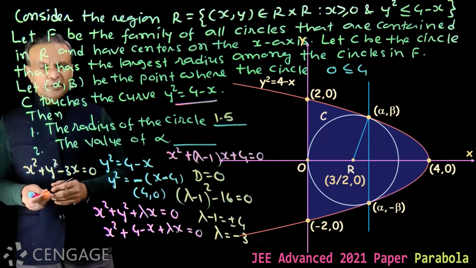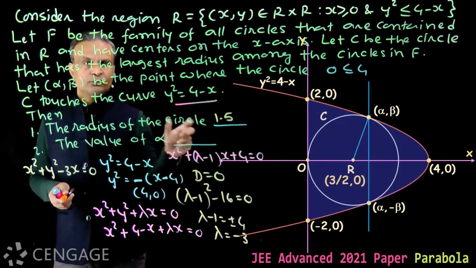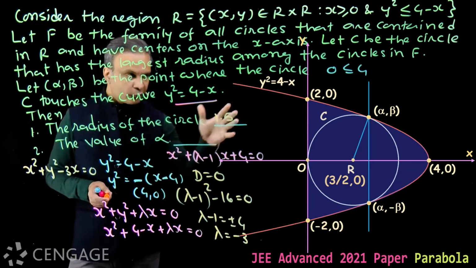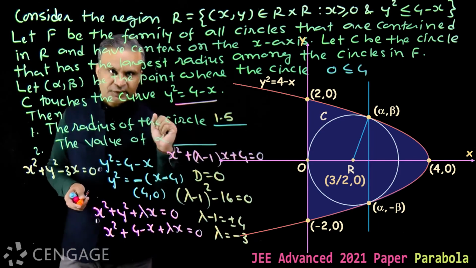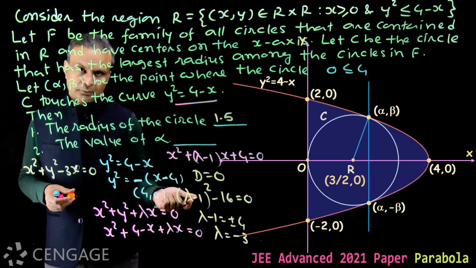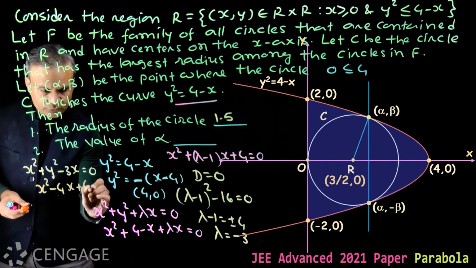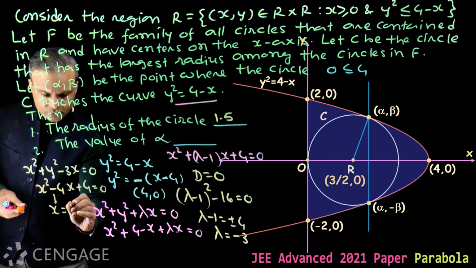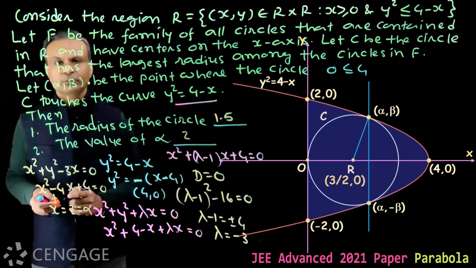Now we have to get the value of alpha. Here alpha comma beta is the coordinates of the point of contact of circle C and the parabola. We have here 2 points of contact, but for both these points the value of alpha will be the same. To get the value of alpha, put here lambda is equal to minus 3. We get the quadratic x square minus 4x plus 4 is equal to 0. From this we get only one value of x, that is 2. This is alpha. So the value of alpha is 2.